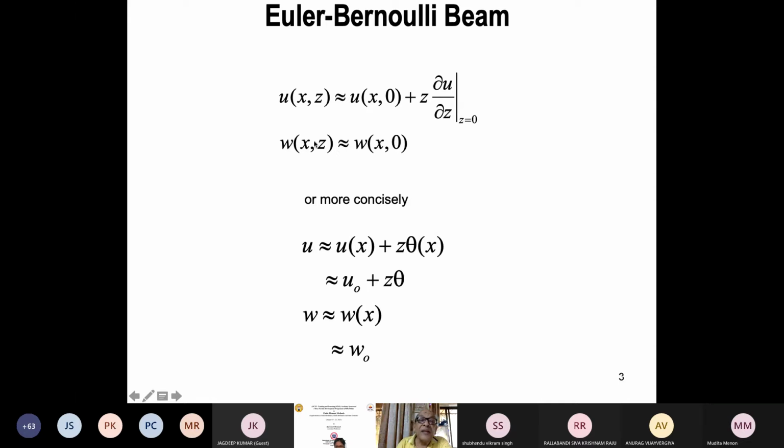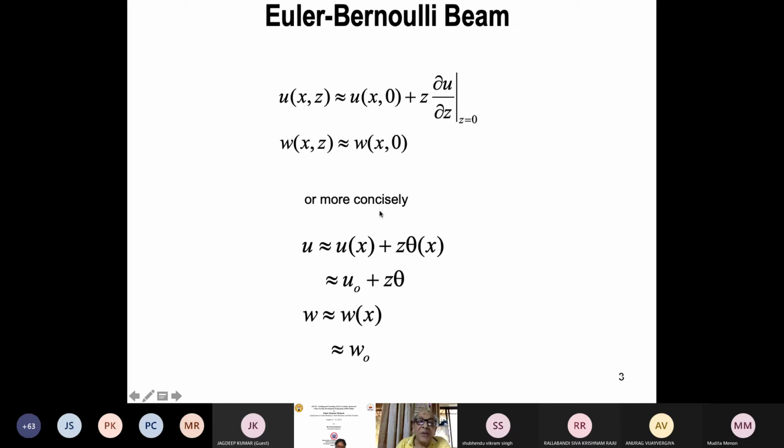W(x,z) will be, see, we assume here that in the entire thickness, you take any point in the thickness direction, but they will have the same displacement in z direction. That means the vertical normal is a rigid line. You take P at the neutral axis or P at any distance z, both will have the same displacement. So this was the basic assumption, because the beam was assumed to be thin, a slender member. And this is the assumption on which Bernoulli-Euler theory is based.